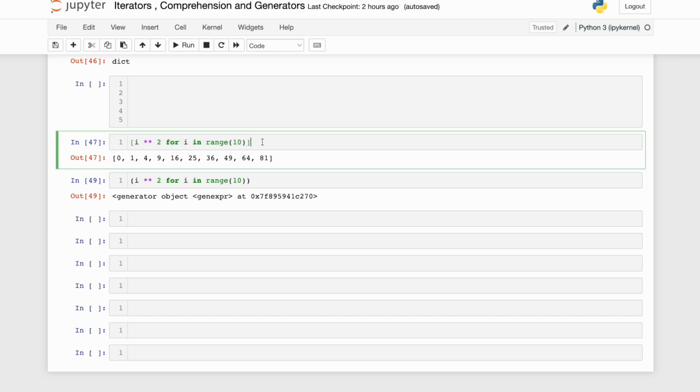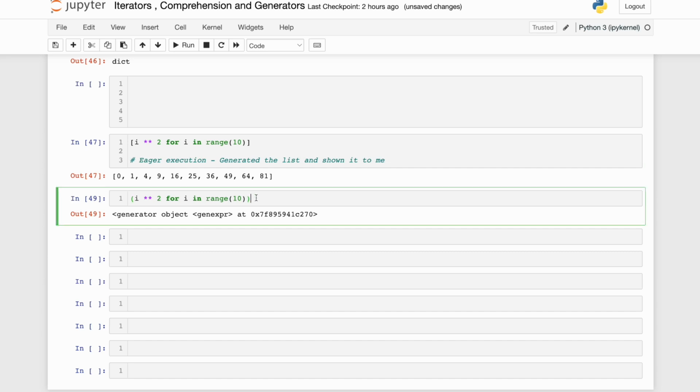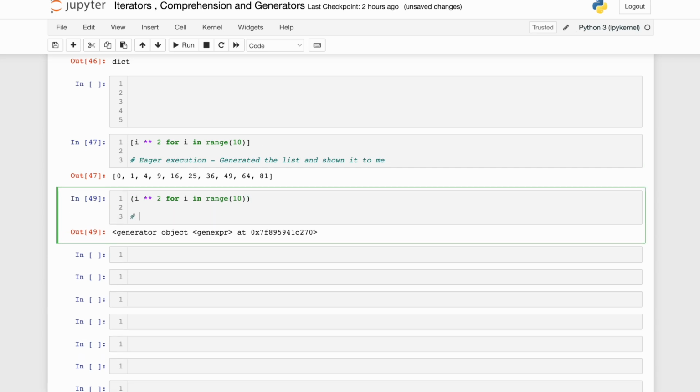In the case of list expression, this is eager execution. It has already generated the list and shown it to me. But in the case of generator, lazy execution, it only generated the object, but it is not showing me.